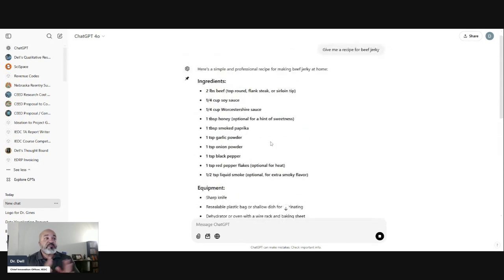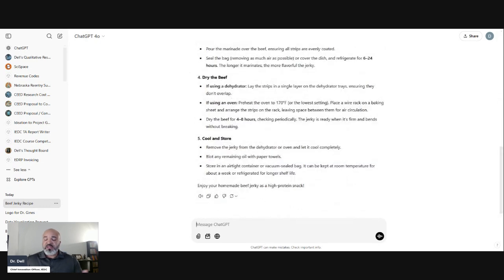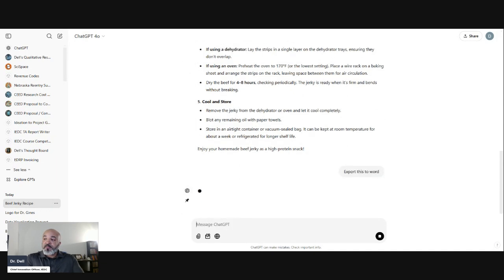But let's start talking about the multimodality. This is what makes ChatGPT still a cut above the rest. Let's say I really like this recipe for beef jerky. I would simply say, oh, I want to keep this one on file, so I would say export this to Word. The ability for it to export the chats into different file formats is what makes ChatGPT still probably my number one used AI tool, even though there are others I like better. As it goes through that, it analyzes it and exports it into a Word document. You can download it, all of those cool things.